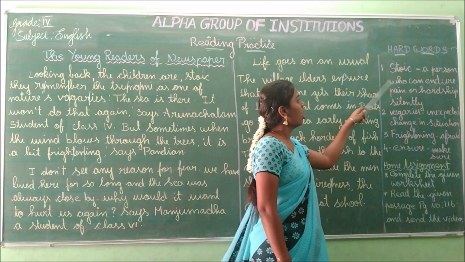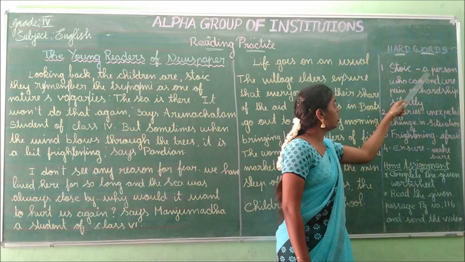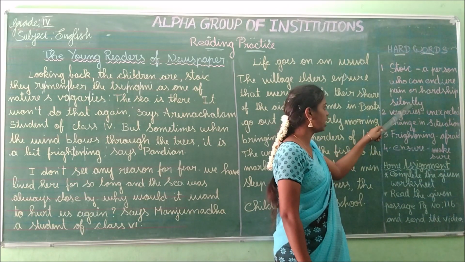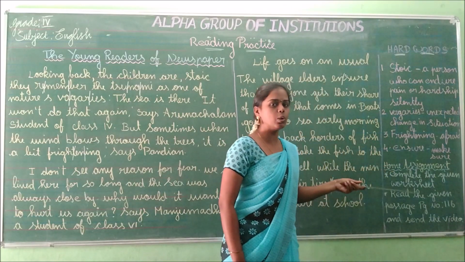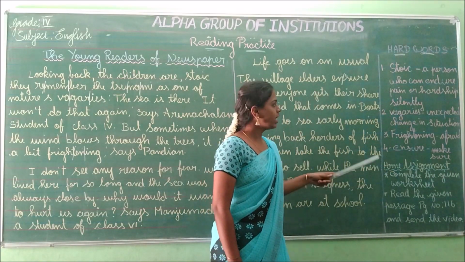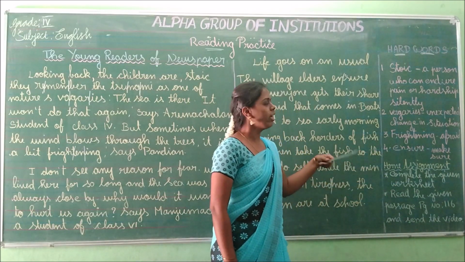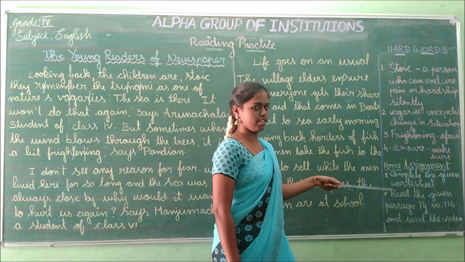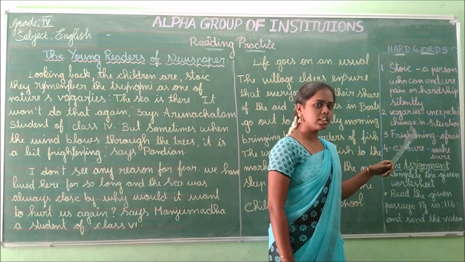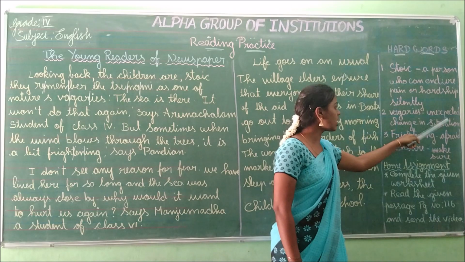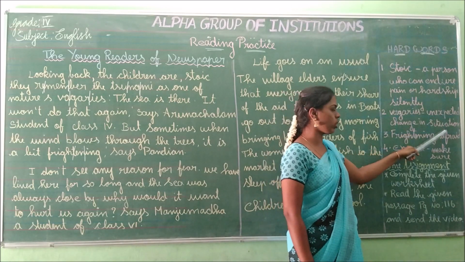I repeat this. Stoic, a person who can endure pain or hardship silently. Stoic means a person who is in pain, but he won't express his feeling or pain to others. He can manage it by himself. Second one is vagaries. Vagaries means unexpected change in situation.